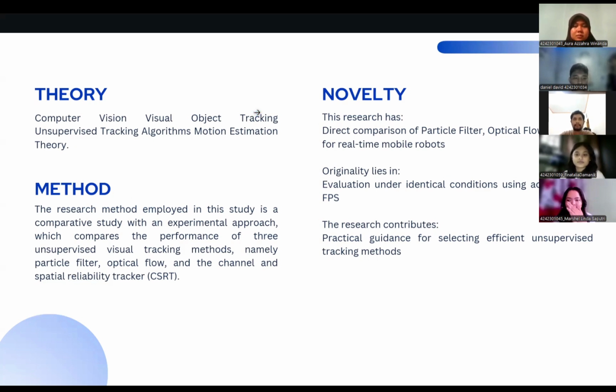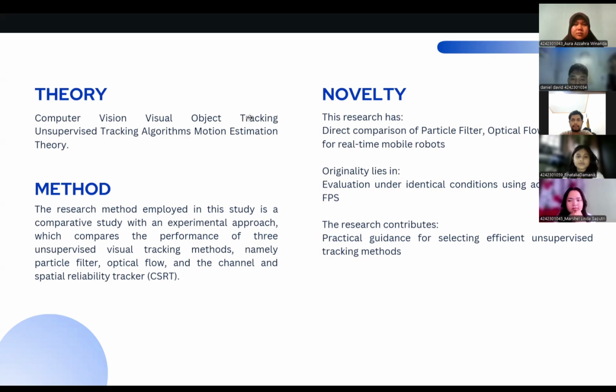The research method employed in this study is a comparative study with an experimental approach, which compares the performance of three unsupervised visual tracking methods, namely particle filter, optical flow, and the channel and spatial reliability tracker. These algorithms are implemented on a mobile robot platform.